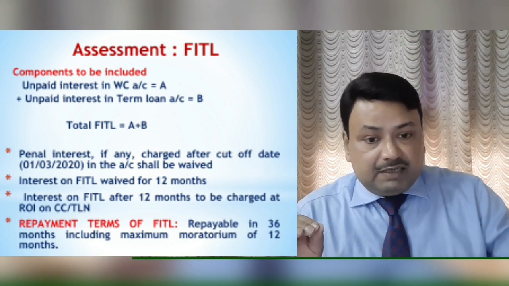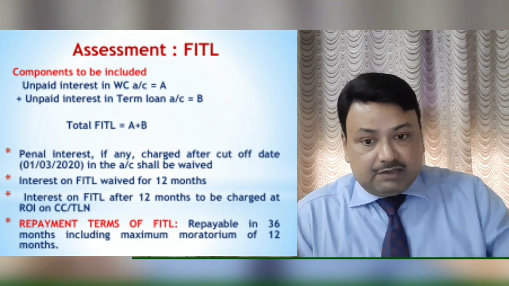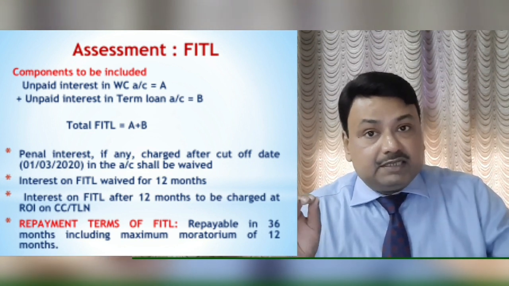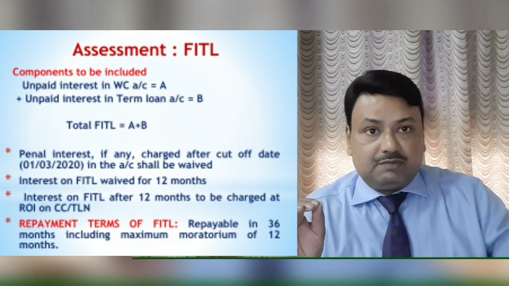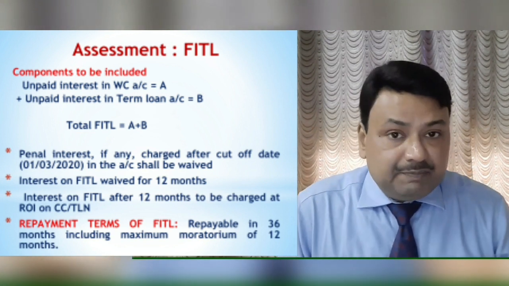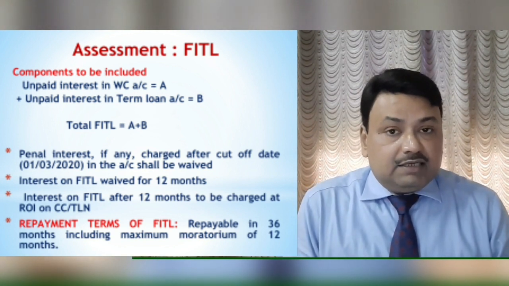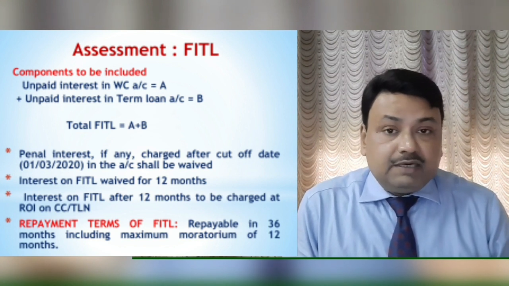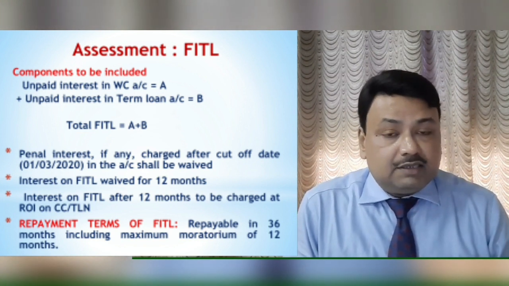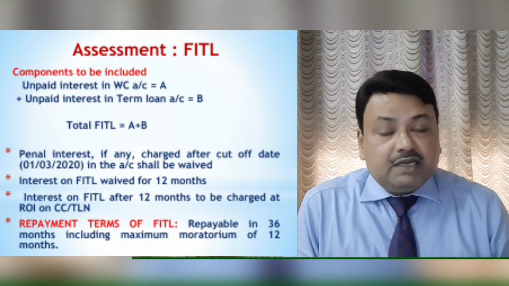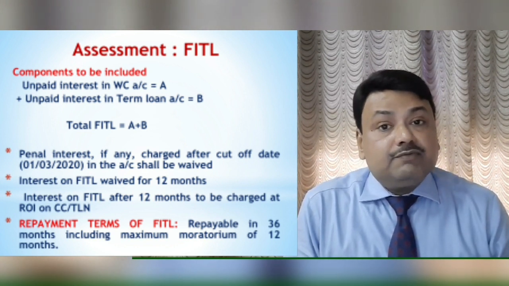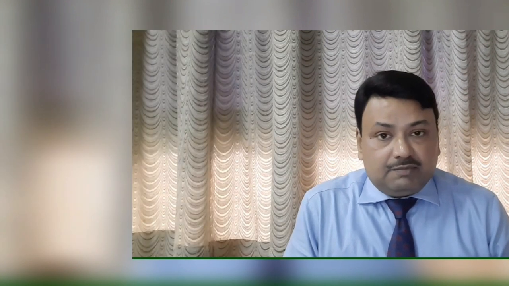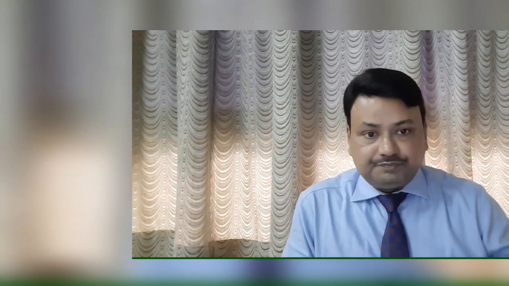And repayment terms of FITL: repayment will be in 36 months, including the 12 months moratorium period. So FITL will be paid in 36 months, and the moratorium period will be 12 months. So whatever the amount of FITL is, it will be distributed over 24 months because 12 months is the moratorium period. After 12 months, it will be distributed over 24 months and repaid accordingly. So this is regarding FITL.